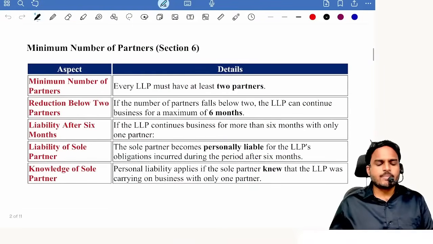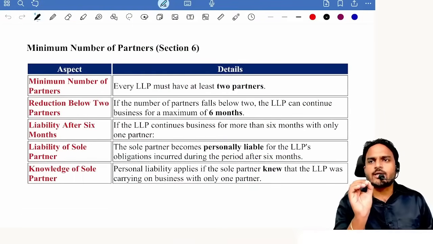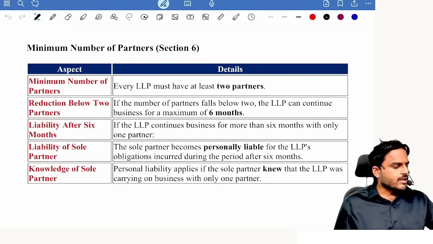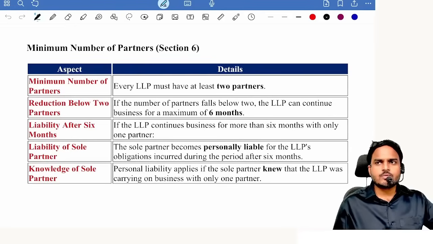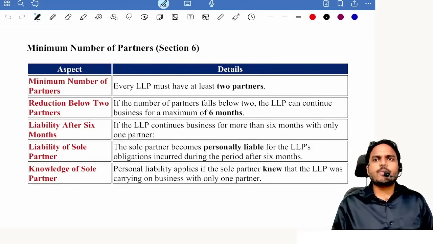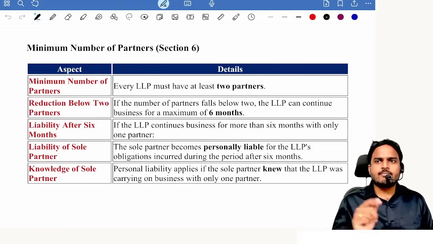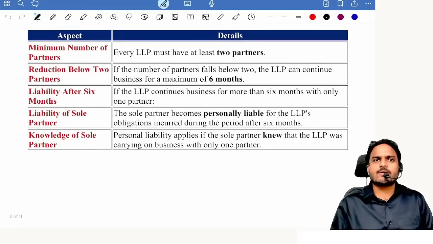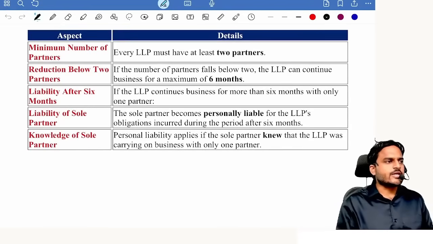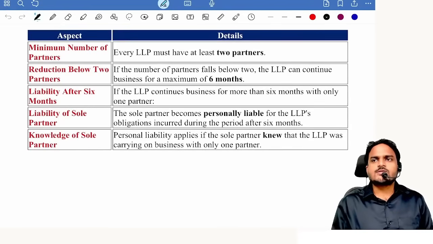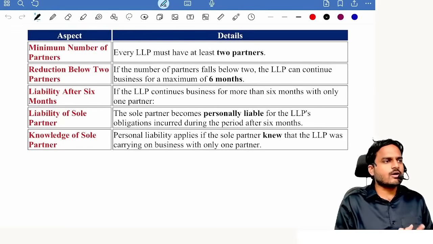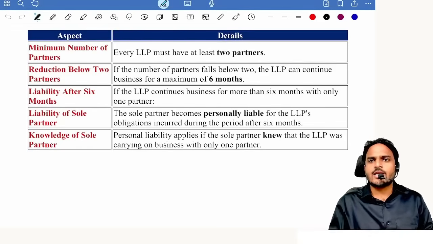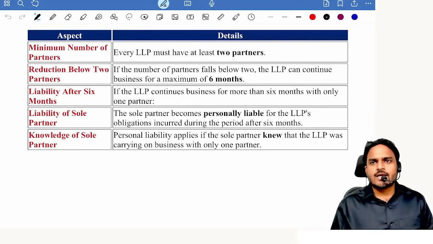Next, minimum number of partners. Tell me, at any point of time, how many partners should an LLP have? Minimum 2 partners. In case the number of partners falls below 2, how many months time period is there to increase the number? 6 months. If the LLP continues business operations for more than 6 months with a reduced number of partners, then the sole partner is liable for all the debts and contracts entered into by the LLP after expiry of 6 months. Any limit on liability? Unlimited liability.